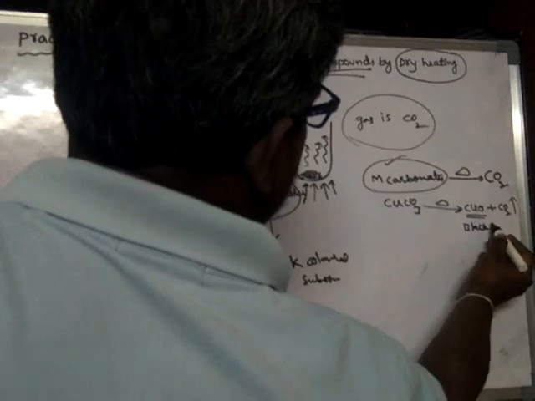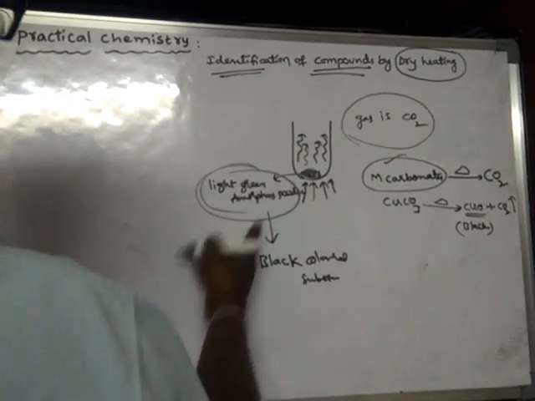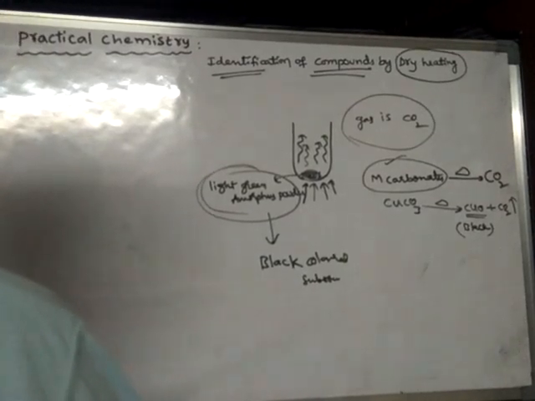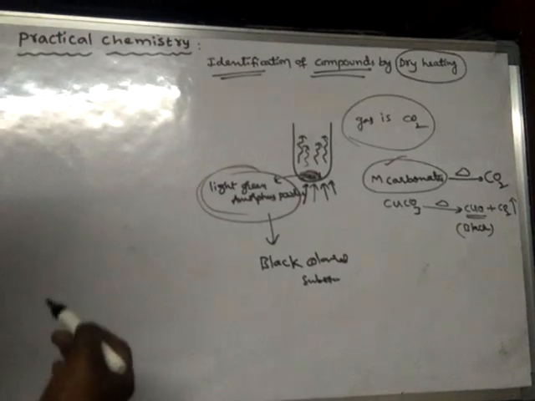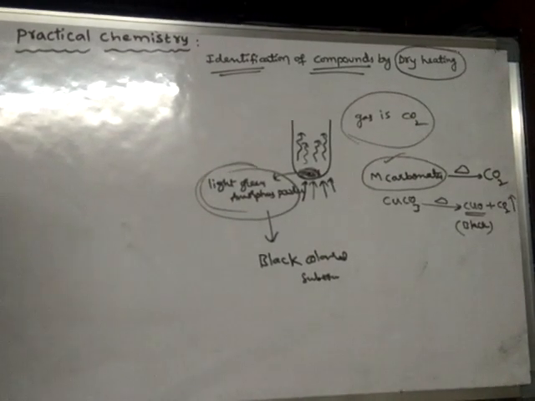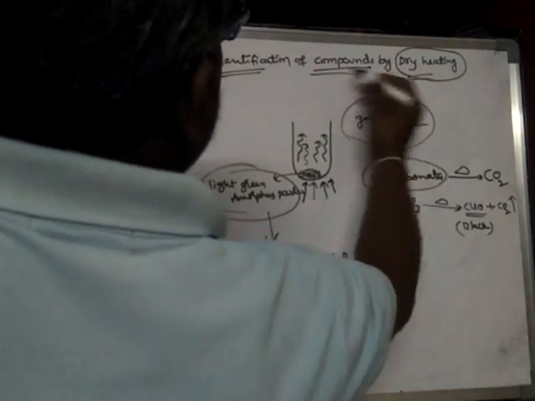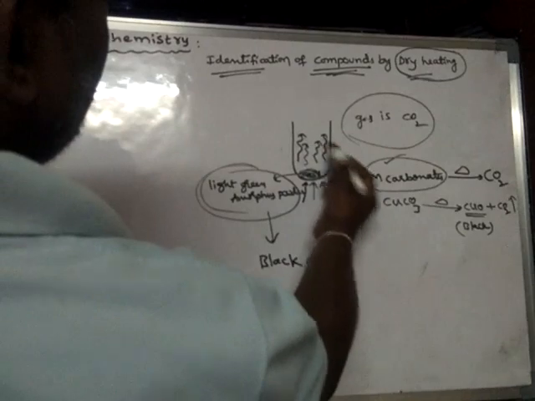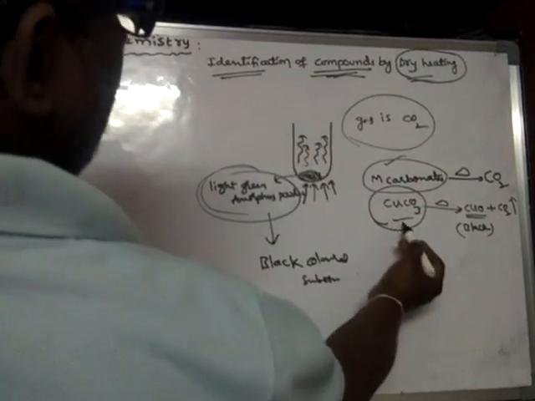Already we have seen that the substance left over is also black in color. So from this it is understood that the substance which we have heated is copper carbonate.